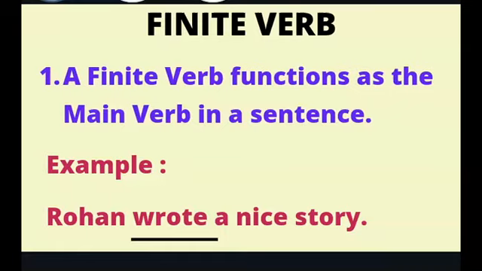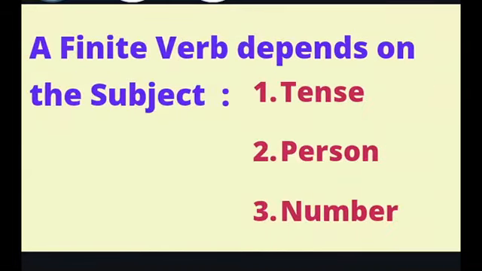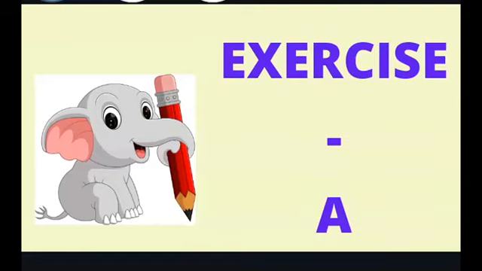So I hope you all have understood what a finite verb is. Let's do a quick recap. A finite verb acts as the main verb in a sentence. It depends on three aspects of the subject: tense, person, and number. So I hope you have understood the concept.